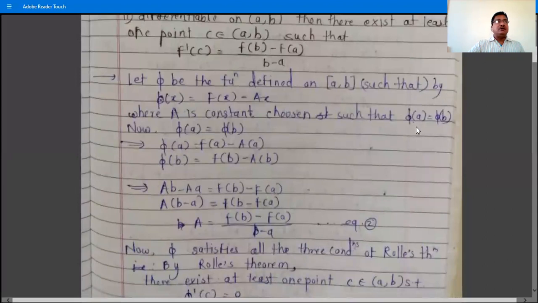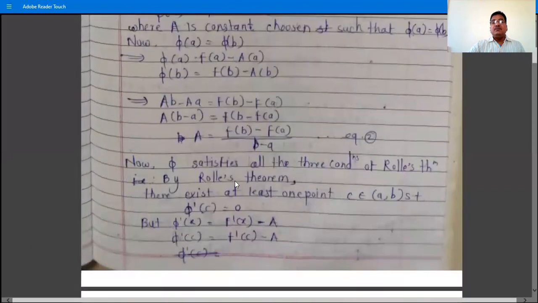And phi a is equal to phi b, and therefore phi satisfies all the conditions of Rolle's theorem. And therefore, by Rolle's theorem, there exists at least one point c belongs to open interval (a, b) such that phi dash c is equal to 0. What do we have? Phi dash c is equal to 0.